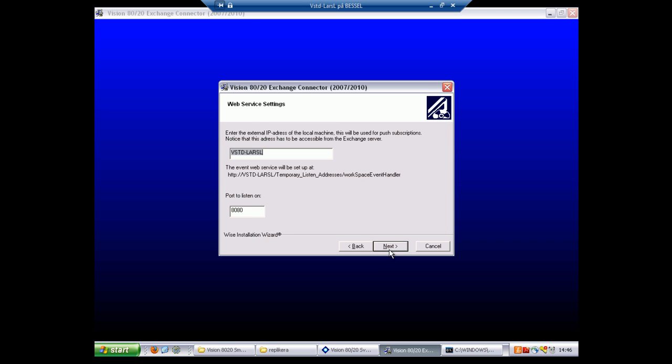In the next window, first specify the external address of the Vision8020 server. This is the info the Exchange server uses for knowing where the Vision8020 server can be found and where the events should be sent. In this case, since the Exchange and the Vision8020 server is in the same net, I can specify the same IP as before. Port 8080 is standard, so check that this port is open between the Exchange server and the Vision8020 server.